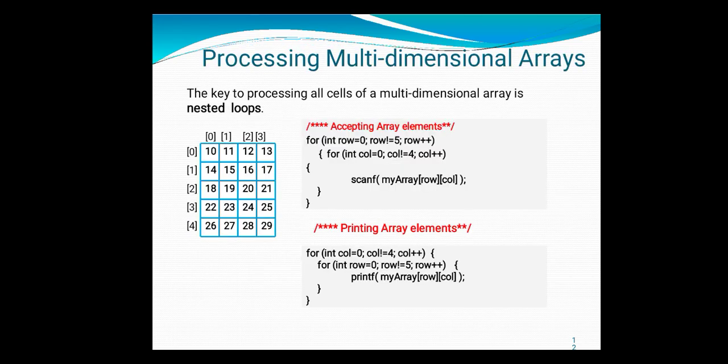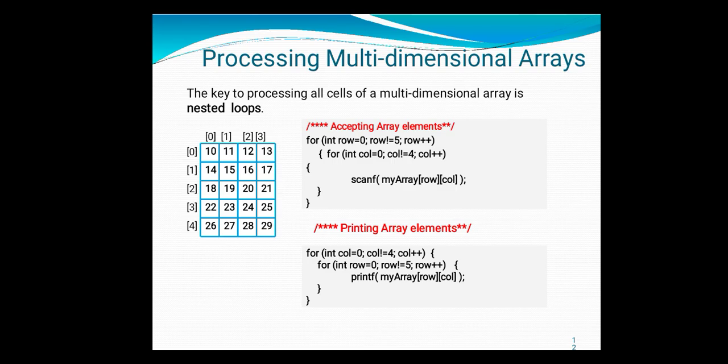Okay, so here I am showing you how to accept two-dimensional array elements. If we have a one-dimensional array, you can use one for loop. If you have a two-dimensional array, you can use two for loops. One for accepting the row elements, one for accepting the column elements. The outer for loop is always accepting the row elements. Understood? And remember always, whenever you are using a two-dimensional array, you are using two for loops.